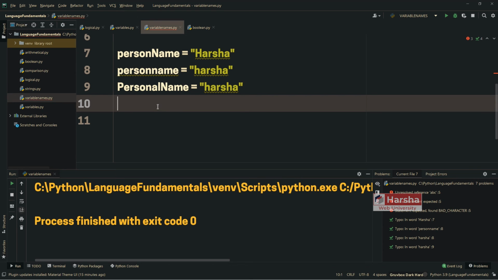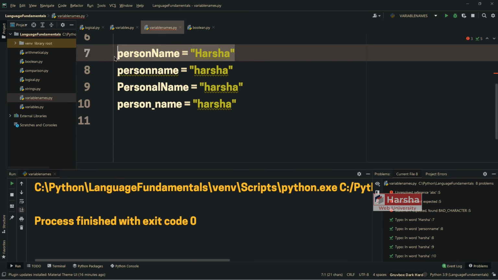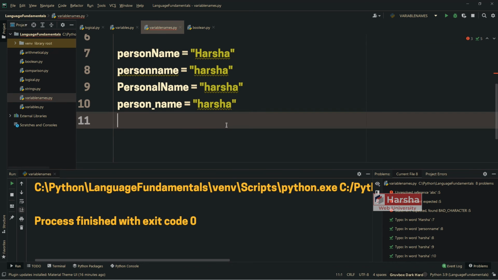But the most common practice in Python programming is separation of the words with underscore like this. This is the most common practice in Python. It is just a tradition to follow but not a must. In case if you are not comfortable with the underscore, you can try to follow camel case. Alright. So these are all the rules that you require to follow for variable names.